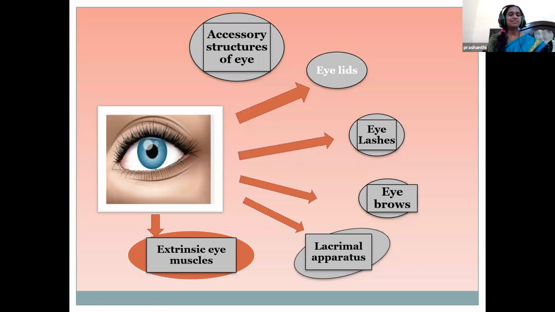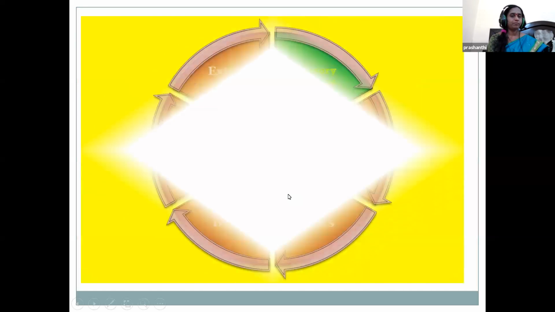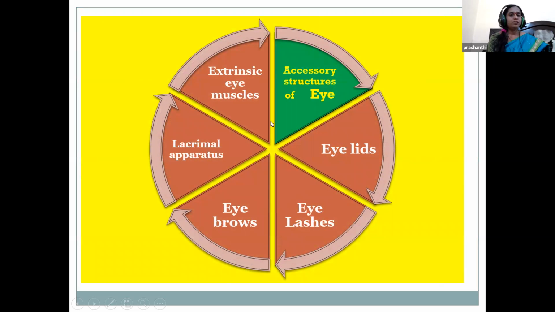When you see the accessory structures of the eye, these are the protective and supporting structures of the eye. They include eyelids, eyelashes, eyebrows, lacrimal apparatus, and extrinsic eye muscles. Eyelids and eyelashes protect the eyes from foreign objects.